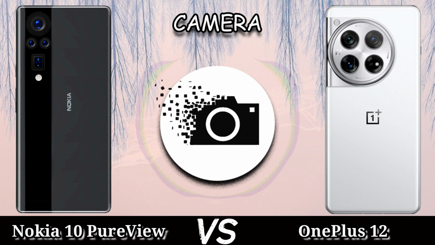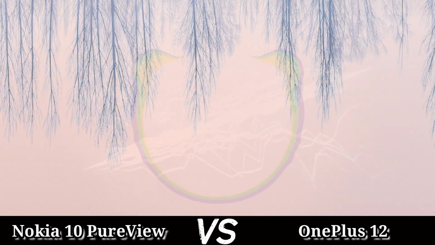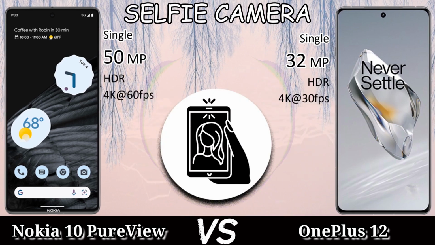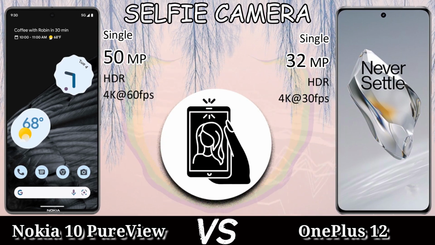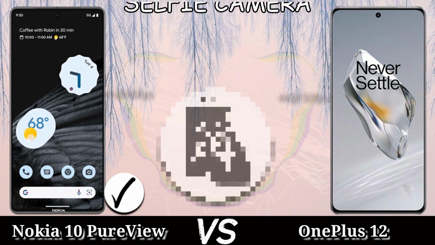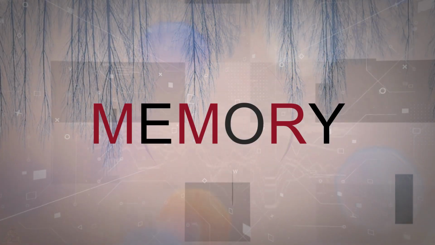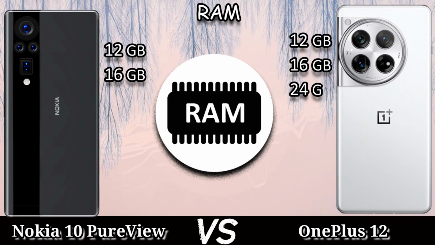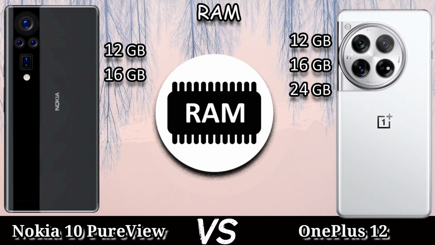The memory of these devices: the Nokia 10 PureView comes with 12 gigs and 16 gigs of RAM and the OnePlus 12 comes with 12 gigs, 16 gigs and 24 gigs of RAM. And the internal storage: the Nokia 10 PureView comes with 256, 512 gigs and 1 TB of internal storage. The same for the OnePlus 12: 256, 512 and 1 TB of internal storage. No SD card support in both mobiles, no nano memory card.